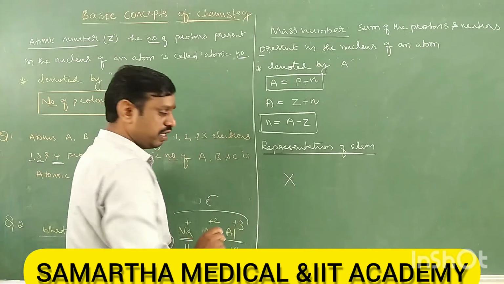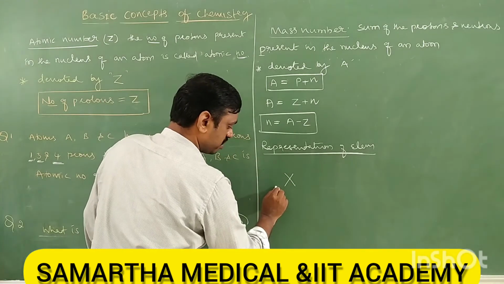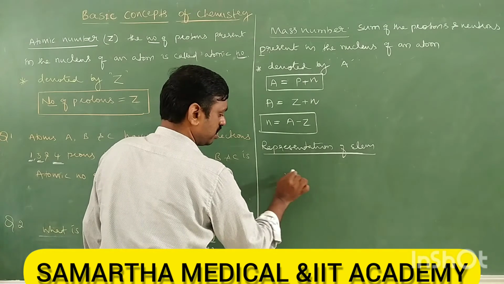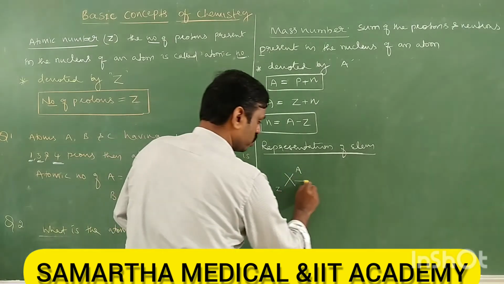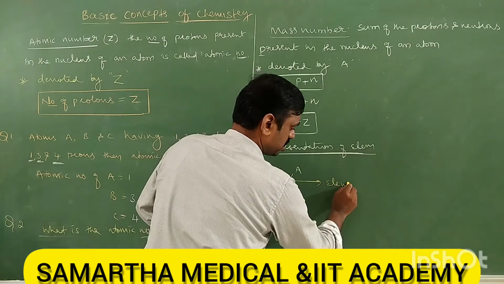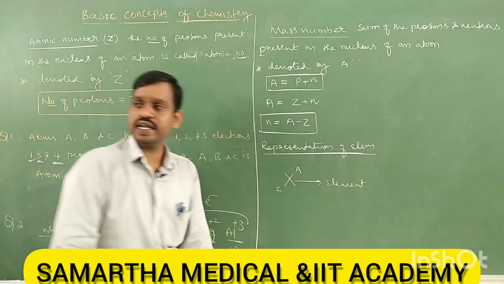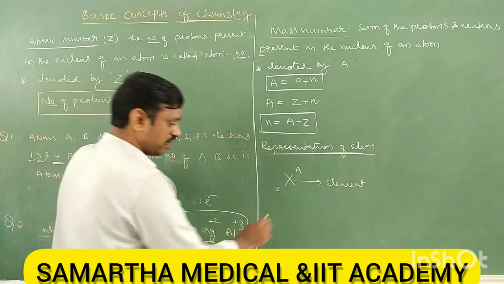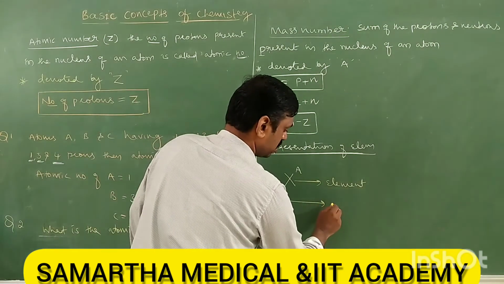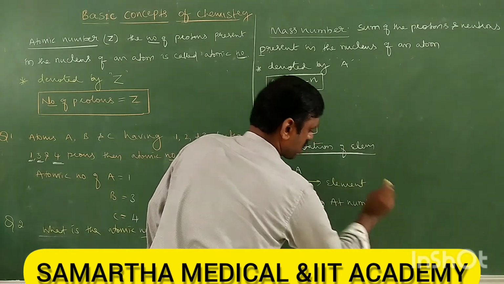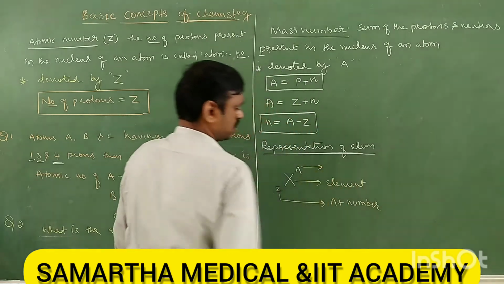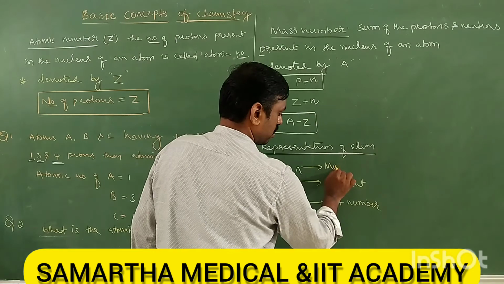Let us take X as the element. Here we write Z and here A. Where X is the element, Z is the atomic number, and A is the mass number.